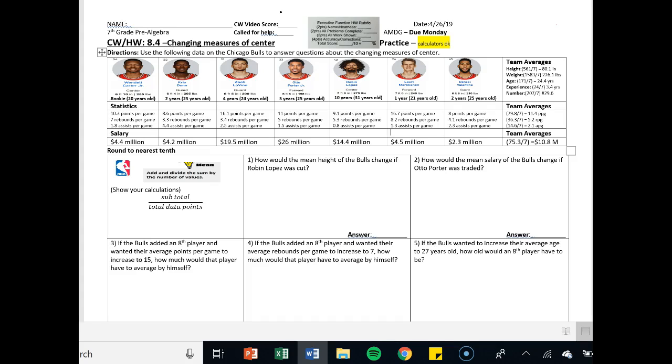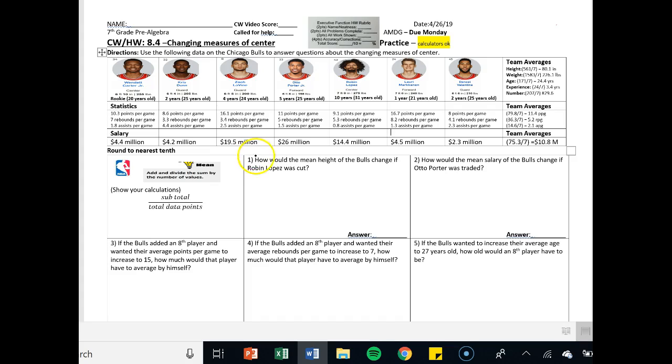So if you recall from last night's homework, we had the Chicago Bulls, 7 players here, and I went ahead and gave you your team averages for height, weight, age, experience, their player number, and then team averages for points per game, rebounds per game, assists per game, as well as salary. So if you recall from yesterday, mean, you find it by adding everything up and dividing by how many you have. Now, what happens to this data when all of a sudden we start removing data points? It should change the mean. It should change the other measure of center that we did yesterday, which was the median, which is the middle. So let's focus on the mean first.